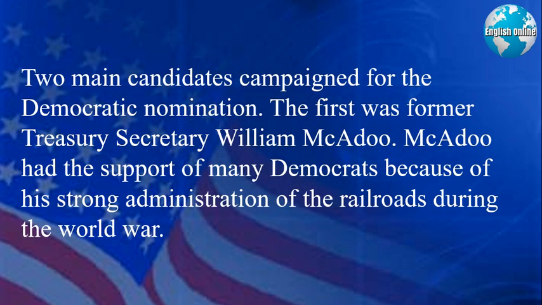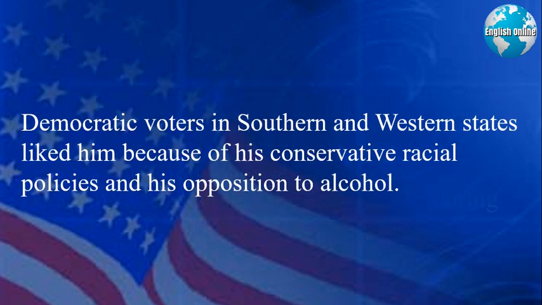Two main candidates campaigned for the Democratic nomination. The first was former Treasury Secretary William McAdoo. McAdoo had the support of many Democrats because of his strong administration of the railroads during the World War. Democratic voters in southern and western states liked him because of his conservative racial policies and his opposition to alcohol.